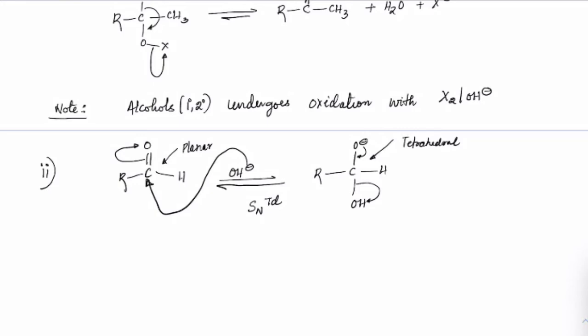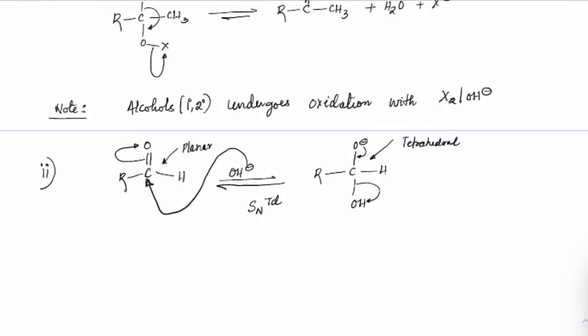If it is only base, then aldehydes or ketones will be stable in the base. There will be tautomerism happening between enol and enolate ion and aldehydes and ketones. But you know that, right? Majority of the time, the percentage amount of enol is more unless there is any stabilizing factor coming to the enolates.